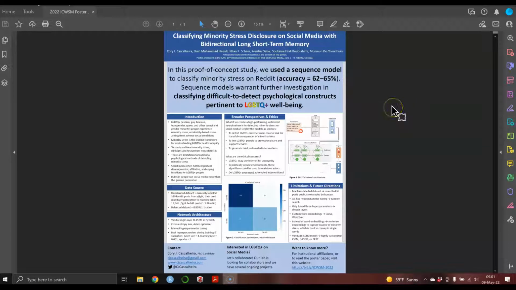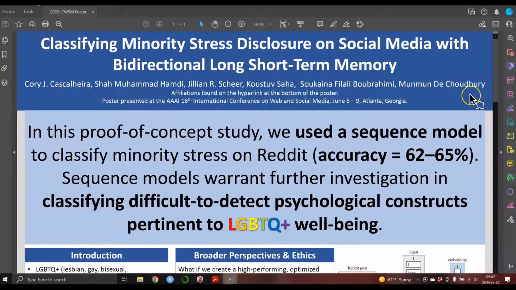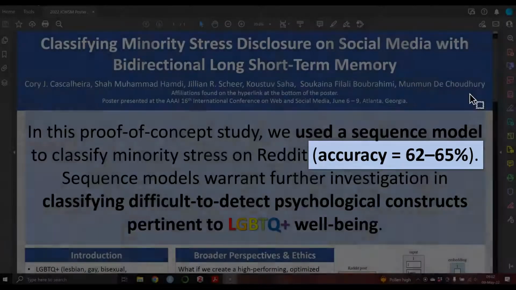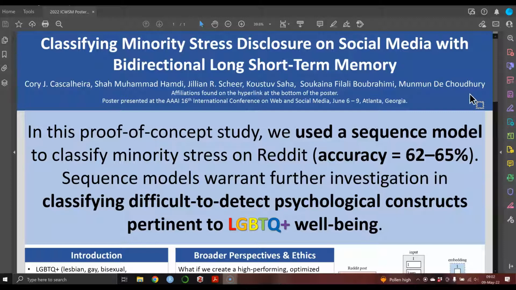I'm going to be presenting my poster called Classifying Minority Stress Disclosure on Social Media with Bidirectional Long Short-Term Memory. So let me start with the main conclusion, right? This is a proof of concept study, and basically what we did is we used a sequence model to classify minority stress, which is a construct that's really important for LGBTQ health, with an accuracy of 62 to 65% depending on the data set that we used. And what this means is that this is a really good first step to use sequence models to continue to detect difficult to detect psychological constructs that are important for LGBTQ health.